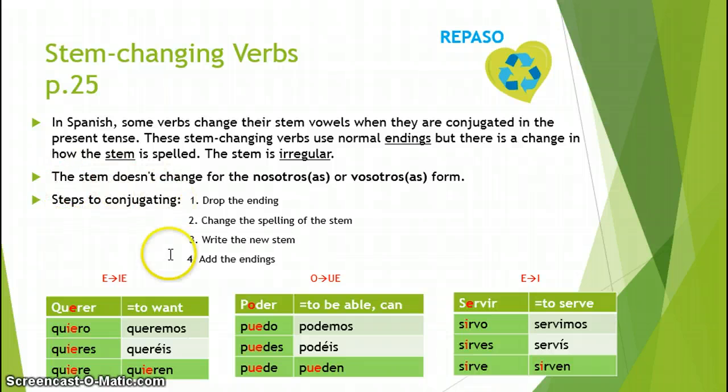So once again, since they are boot verbs, we don't need to worry about the nosotros and vosotros. We don't stem change there. We keep it the same. So servir stays servir. One thing that we do need to change, though, is everything in these boot shapes, where that E changes to IE. The O might change to UE. Or the E might change to simply an I. So same endings, o, es, e, emos, éis, en. We just need to pay attention to the stem changers only within that boot shape.